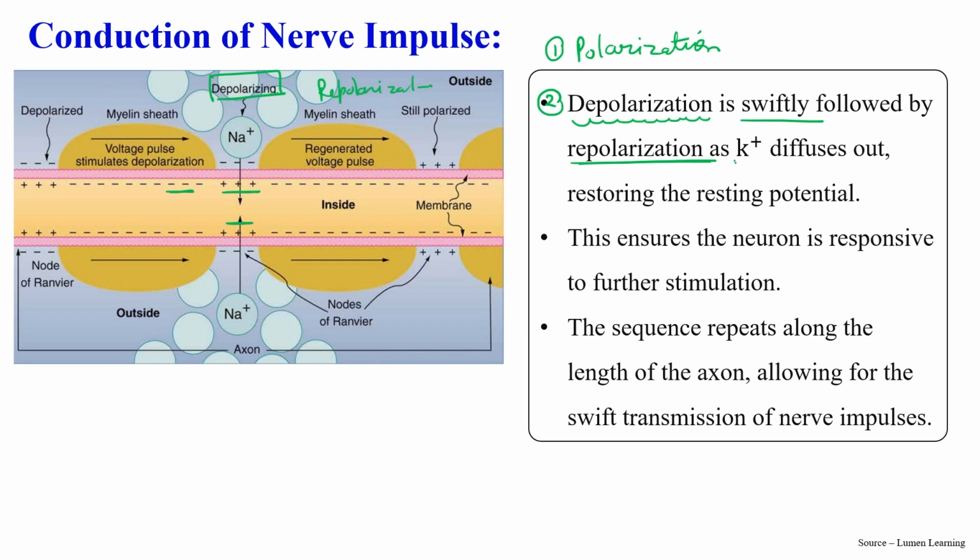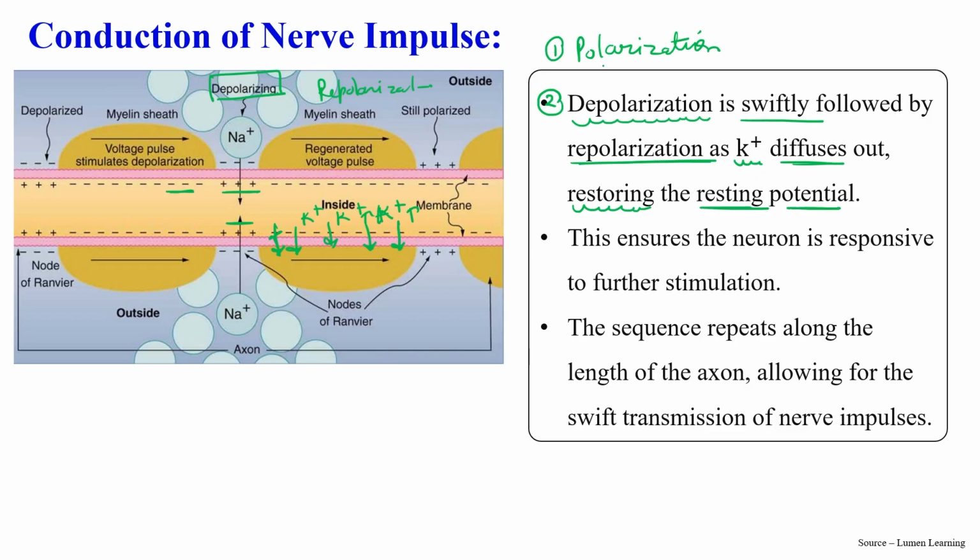In which again the gates are open, right? And very immediately potassium ion diffuses out. As you know, potassium ion is present in more concentration inside, and again gates are open for potassium, so diffusion occurs from high concentration to low concentration. So very quickly potassium ion moves out from the axoplasm to extracellular fluid, and this is how it again restores the resting potential.